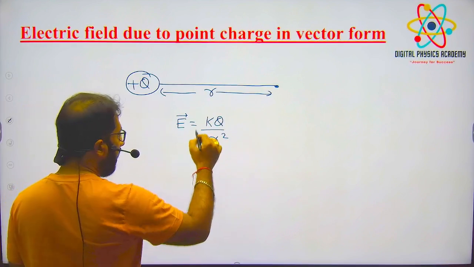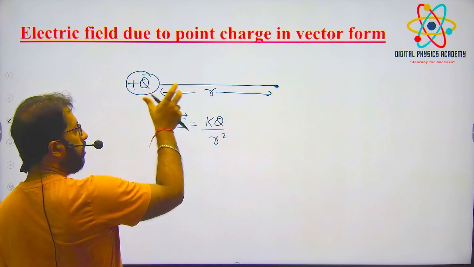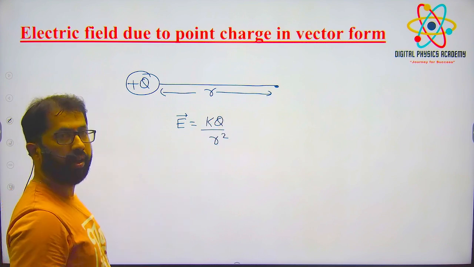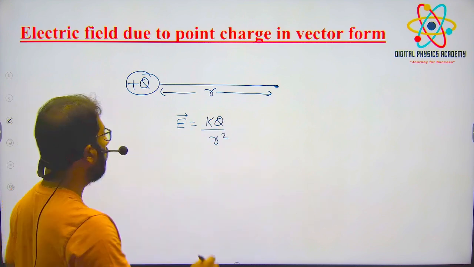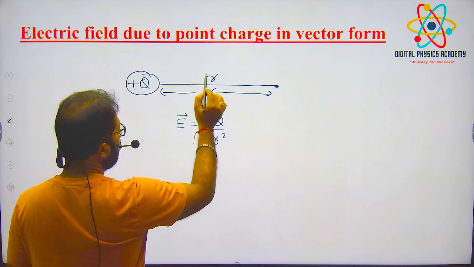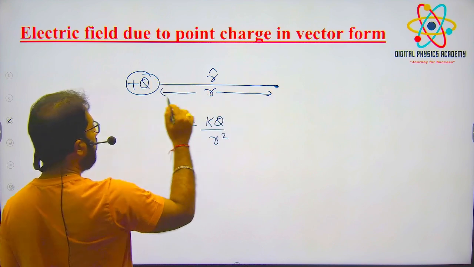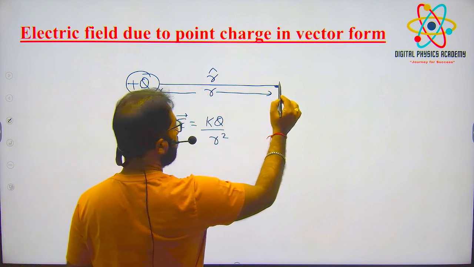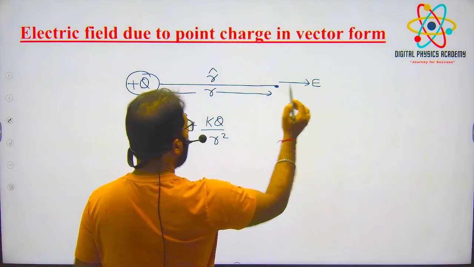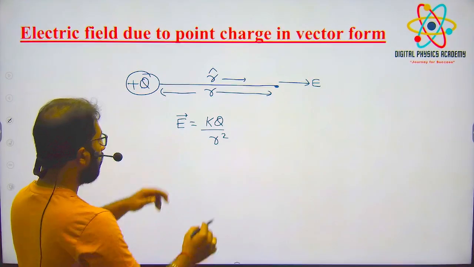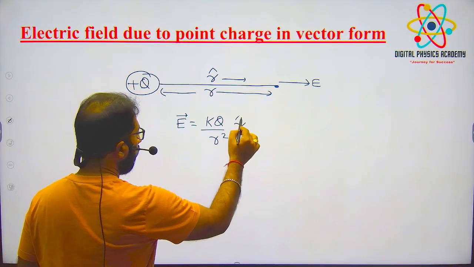Now this is a scalar form, and I want it in vector form, right? Vector has both magnitude and direction. Direction is given by the unit vector, which I will take in this direction. One unit vector r cap in the same direction. See, because of plus q charge, the electric field is like this, and the r vector is also in the same direction I'm taking. So I'm putting here unit vector r cap.